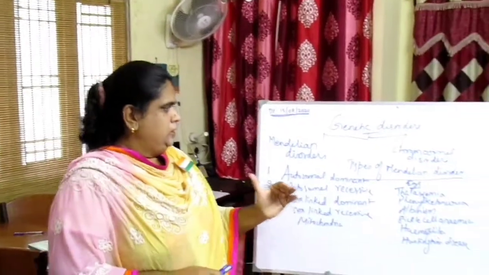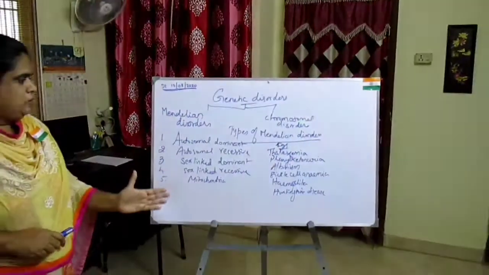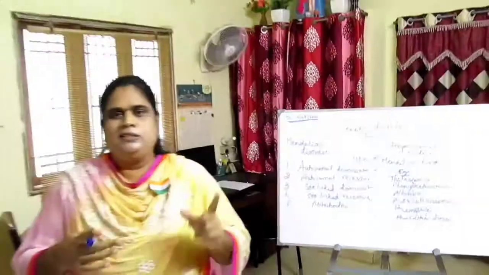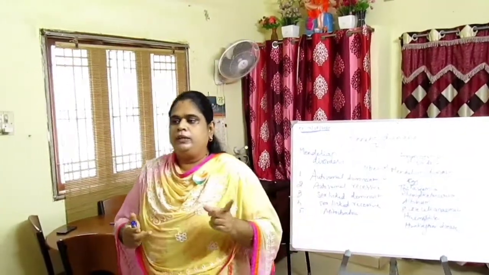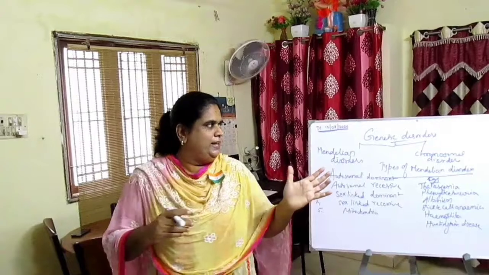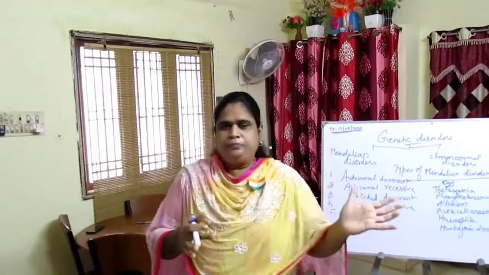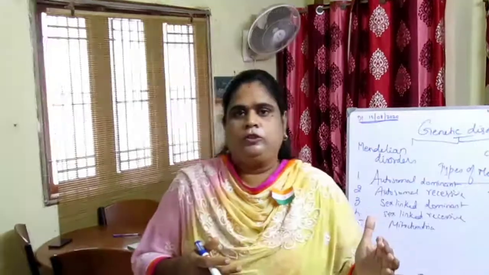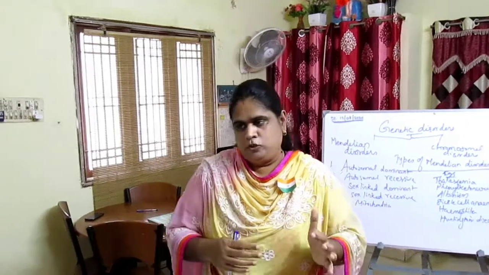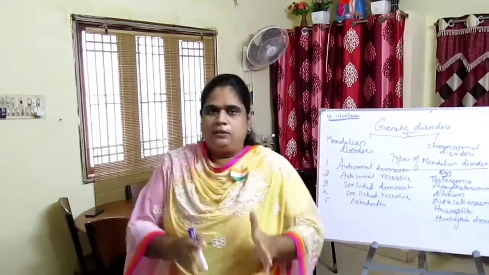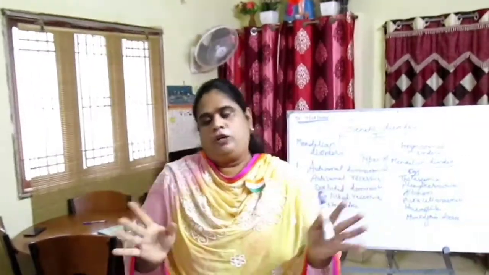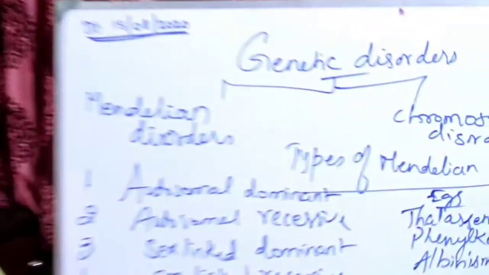Before, I was talking about autosomal dominant and autosomal recessive. First of all, you have to know what is autosomal dominant. It means that the gene is located on one of the numbered or non-sex chromosomes, as I already told in the molecular genetics class. Dominant means that a single copy of the disease-associated mutation is enough to cause the disease. So that is autosomal dominant.